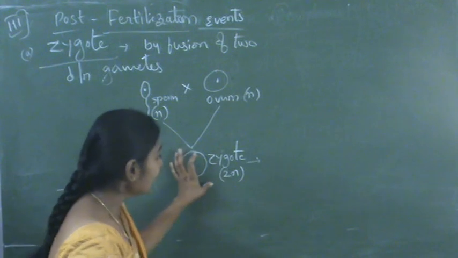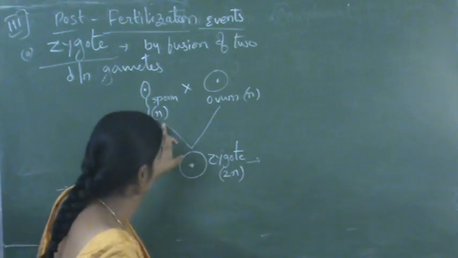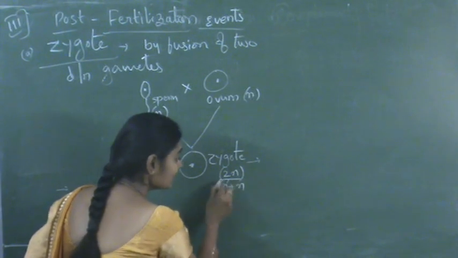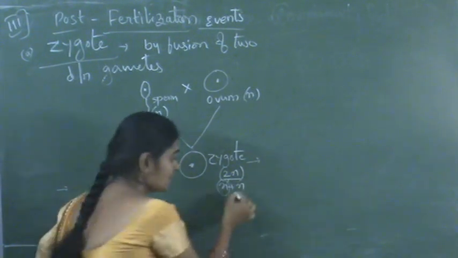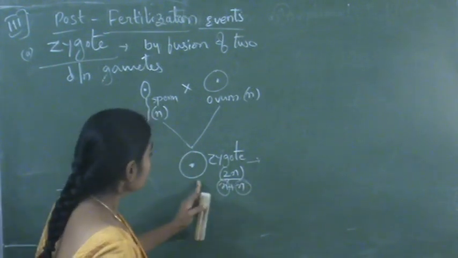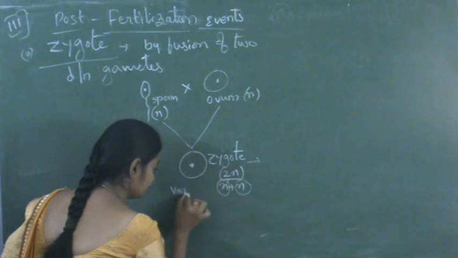So here variations take place because these chromosomes are 2n, that means n plus n. This n from the male parent and this n from the female parent. So here variations occurred.